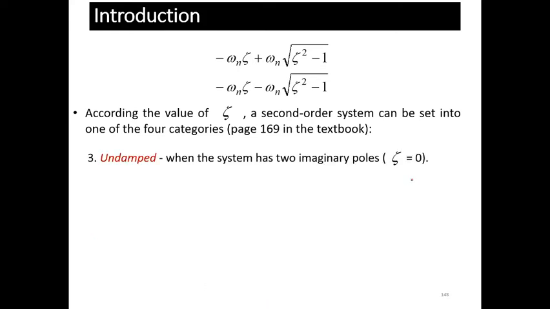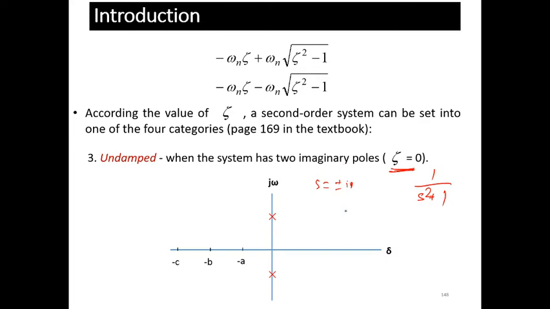However, the third case is zeta equals 0. Zeta equals 0 means you are going to represent the system as, let's say, 1 upon s square plus 1. So s is equals to what? The value is plus minus j omega, that is, plus minus j1. Yes or no?